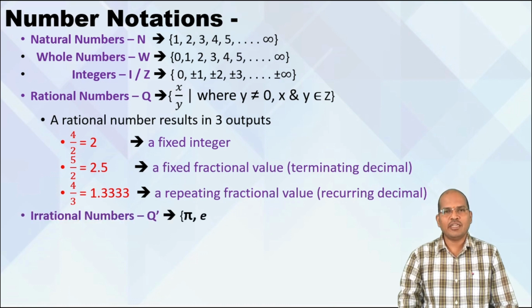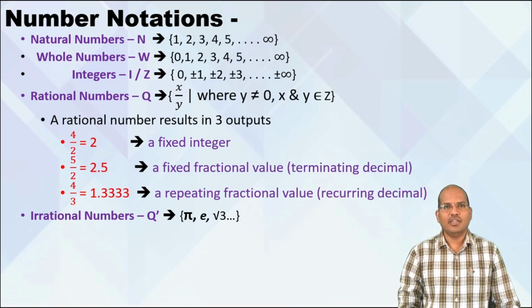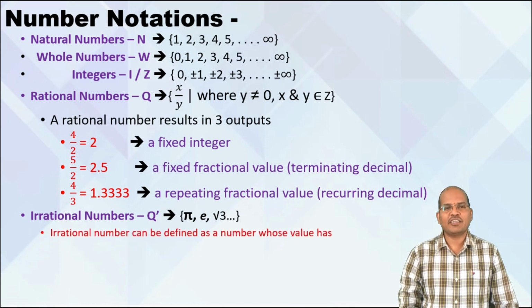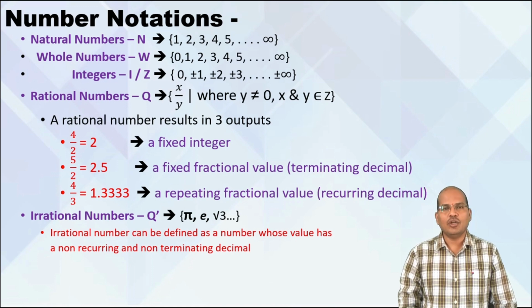Now, when somebody asks you what is an irrational number, then we say that a number which is not rational is irrational. Now, what do you mean by the word not rational? As we have seen what is rational, if something is not rational, then we say it is irrational. So we define an irrational number as a number whose value has a non-recurring and non-terminating decimal. So a number whose decimal value is both non-recurring and non-terminating is an irrational number. Numbers such as pi, e, and all the surds we have learned are irrational numbers. So that is the meaning of not rational.